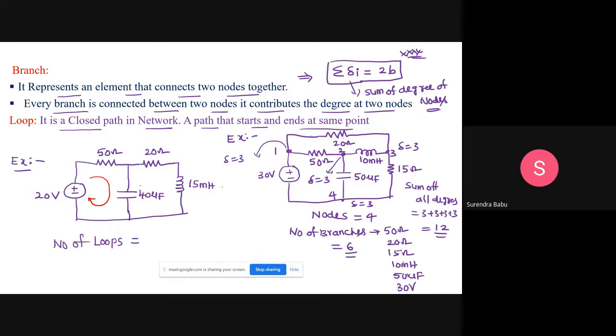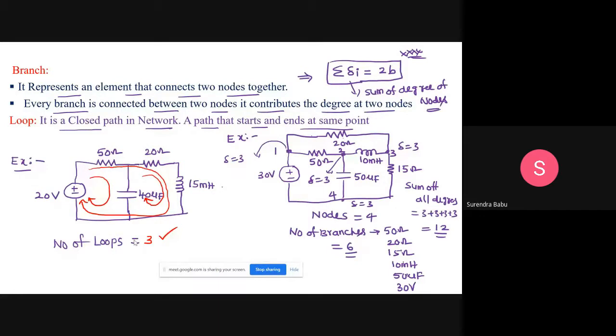This is one loop, this is another loop, and this is also a loop. Totally, how many loops? The number of loops equals 3.